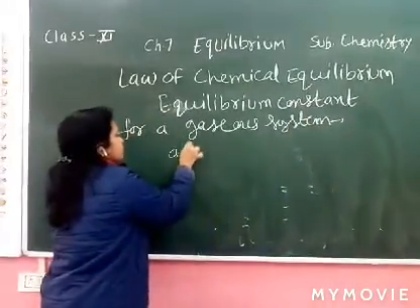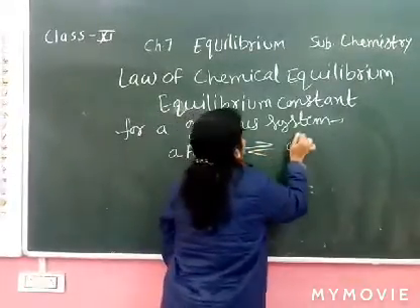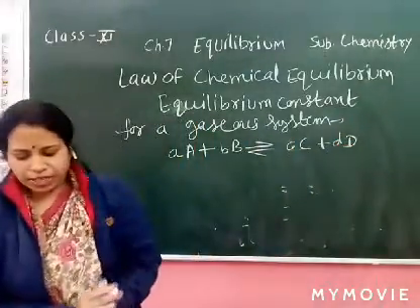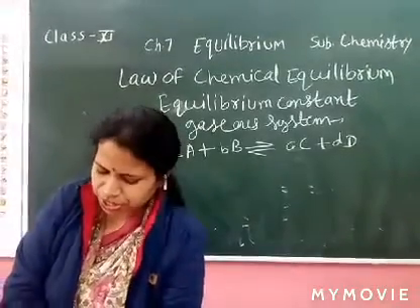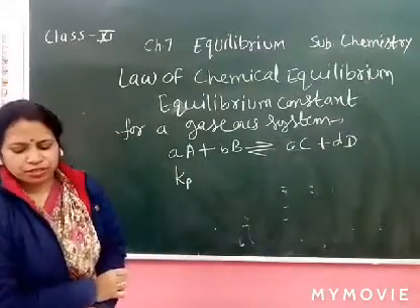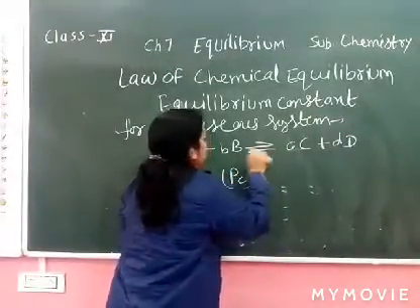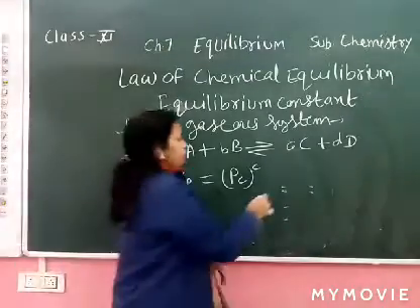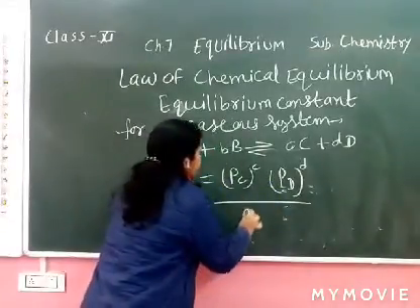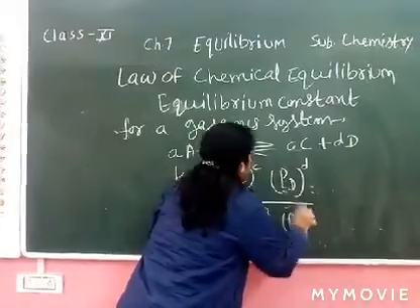Again the reaction is similar. Now what is the product? Equilibrium constant may be represented as Kp, where P represents pressure. Kp equals the partial pressure of C power c, partial pressure of D power d, upon partial pressure of A power a and partial pressure of B power b.